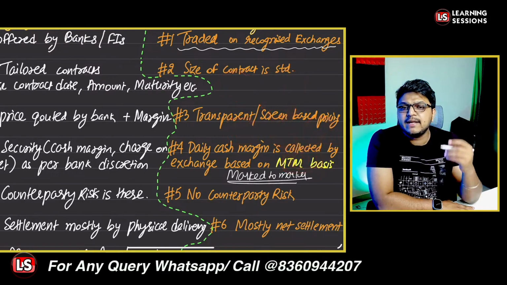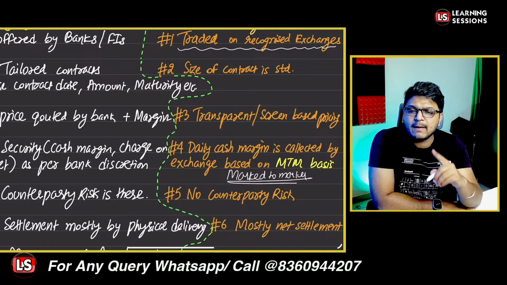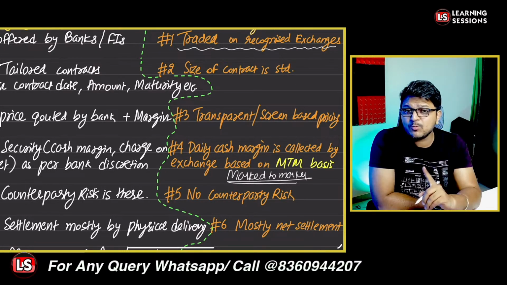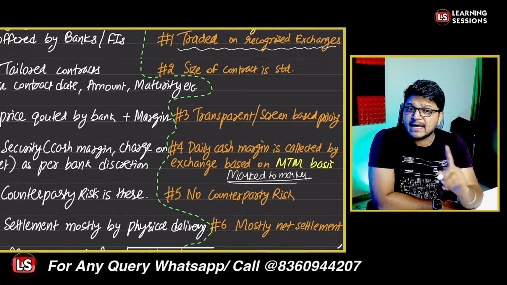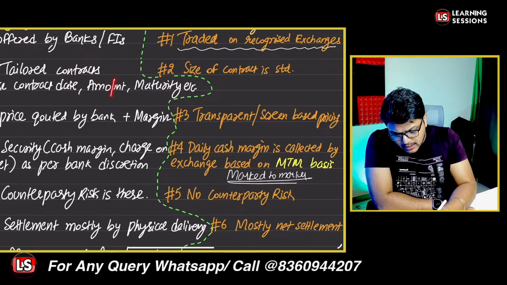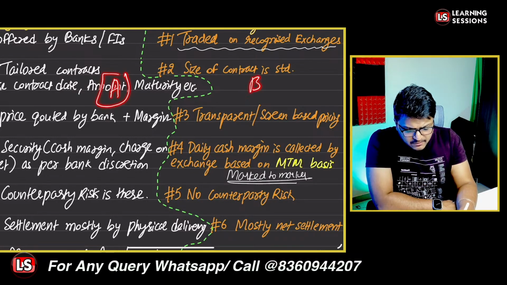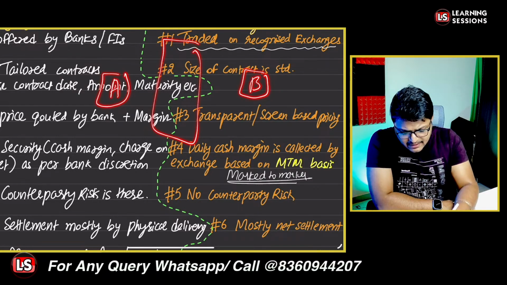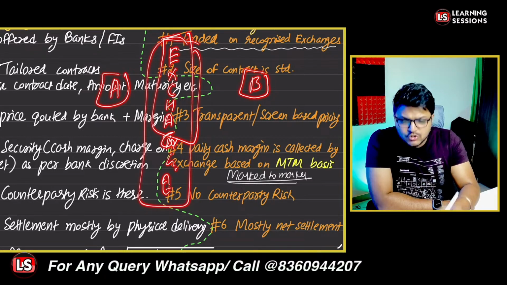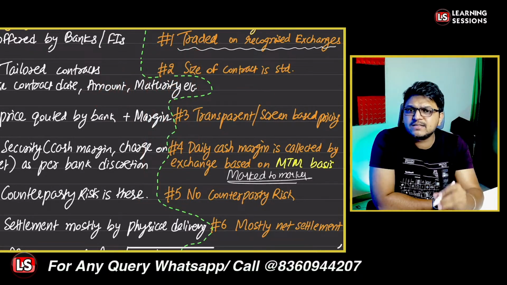So that is the net settlement or daily settlement on an MTM, that is mark to market, basis: whatever the day end price is, based upon that the amount will be credited or debited. So that is a daily cash margin which is being maintained. Moreover, if person A is the buyer and person B is the seller, they are not dealing directly. There is the exchange in between through which they deal with each other. So there is no counterparty risk in case of an exchange traded derivative.